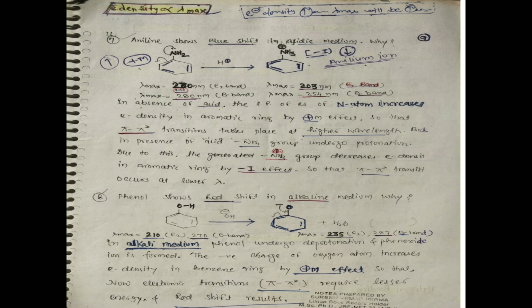So we can say pi to pi star transition takes place at higher wavelength. But in presence of acidic medium, the NH2 group undergoes protonation. Due to this effect, the generated NH3 anilinium ion group decreases electron density in the aromatic ring by minus I effect. So pi to pi star transition occurs at lower lambda max. So we can say the electron density decreases in the benzene ring and blue shift occurs.